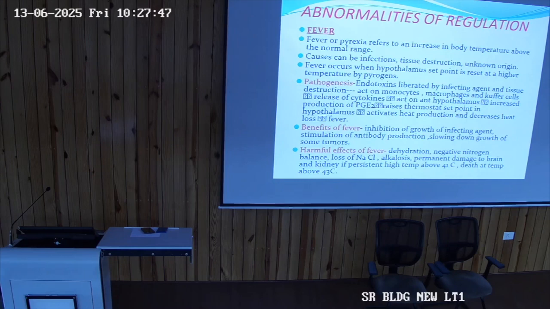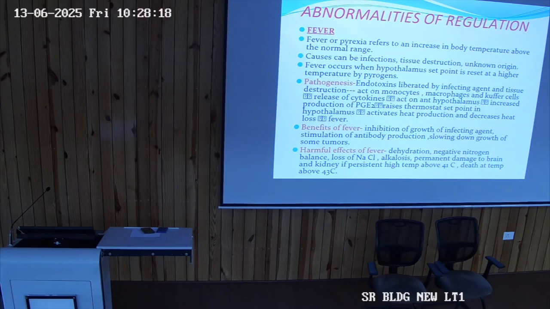Pathogenesis: endotoxins liberated by infecting agent and tissue destruction act on monocytes, macrophages, Kupffer cells, releasing cytokines, which cytokines, interleukins, act on the anterior hypothalamus, increased production of prostaglandin E2, raises thermostat set point, and hypothalamus activates heat production and decreases heat loss. This is the pathogenesis of fever.